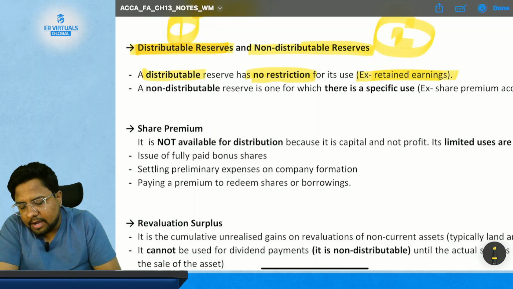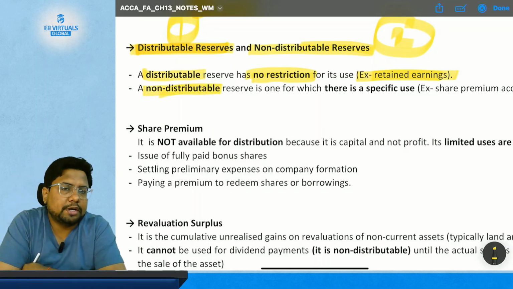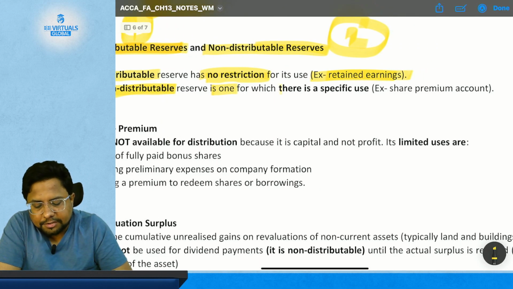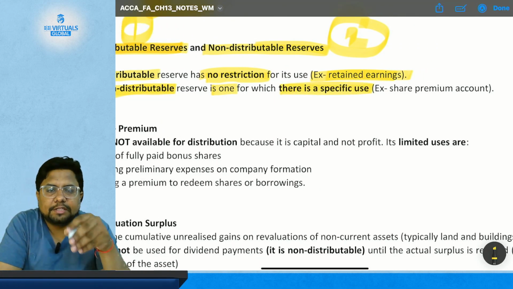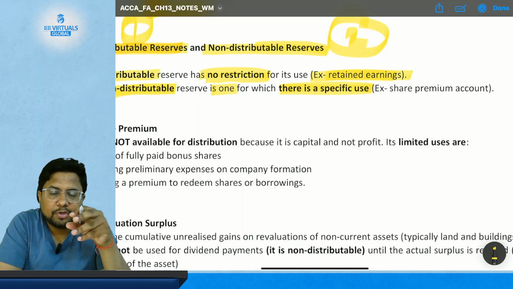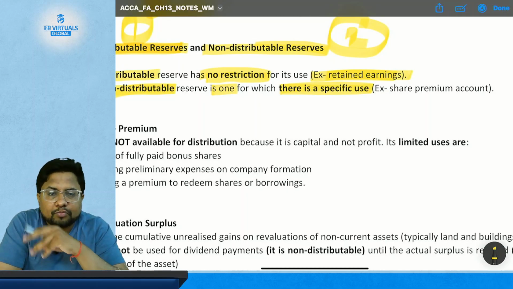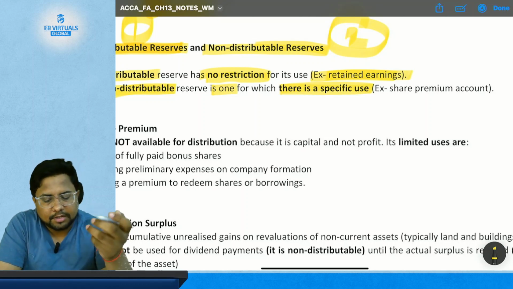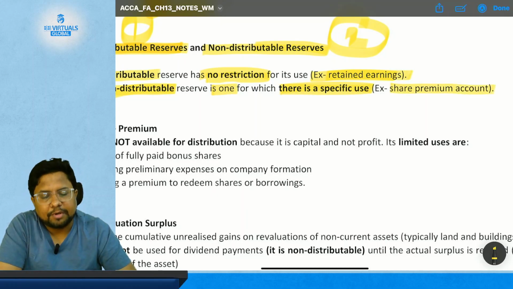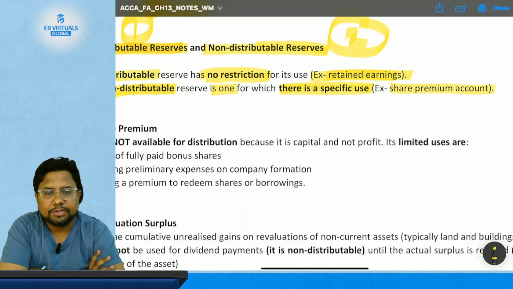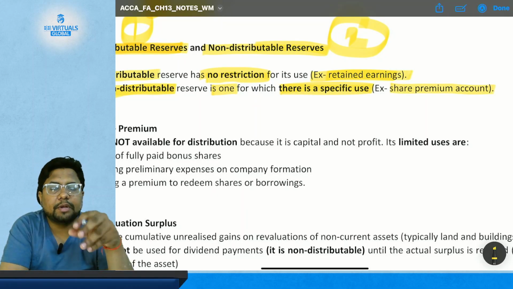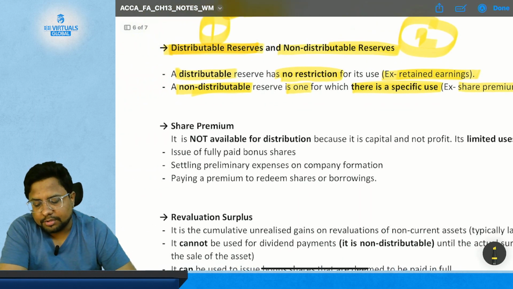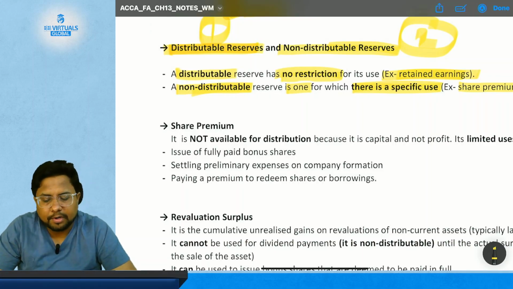On the other hand, a non-distributable reserve is one for which there is a specific use. So only if you have a specific use can you use the non-distributable reserve. Otherwise it is not for distributing for every other thing. The example is the share premium account. The money in the share premium account is not going to be used for any general purpose, because it is a non-distributable reserve.